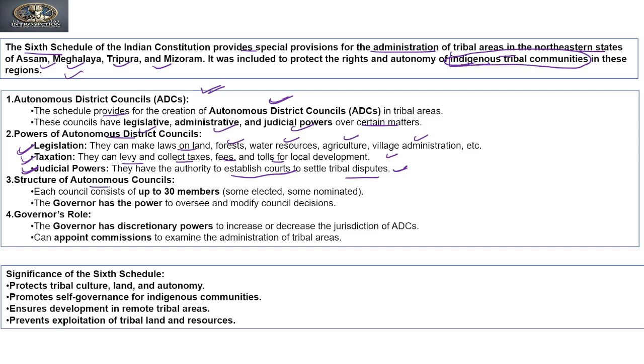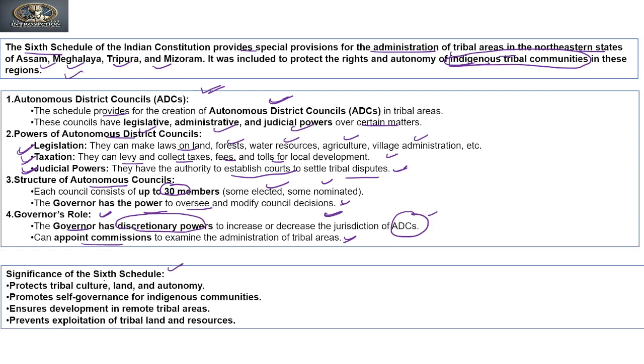Now if you see the structure of autonomous districts, each council consists of 30 members, some elected and some nominated. The governor has the power to oversee and modify the council's decisions. If you see the governor's role with respect to the sixth schedule, the governor has a discretionary power to increase or decrease the jurisdiction of the autonomous district councils and can appoint commissions to examine the administration of the tribal areas. So this is the role.